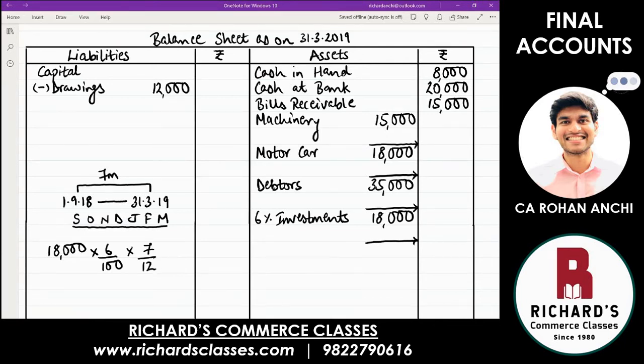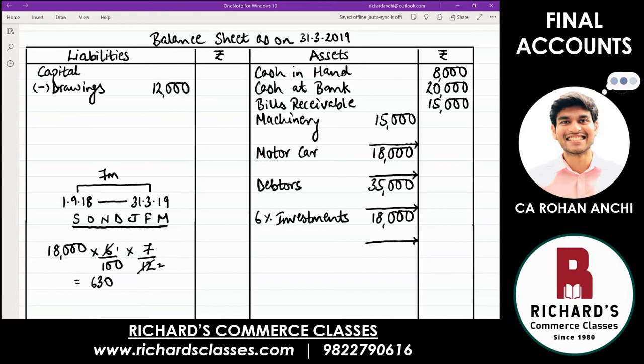In a year, there are 12 months. Out of that, for 7 months only you are receiving, 7 upon 12. Now simplify and find out what this interest is. This calculation I'm showing you here for convenience. You don't show it over here. Do it somewhere in the rough. Yes, anybody with the answer? 630. Check everyone. Do your own calculation and see, are you getting 630? Yes, sir, it's correct. Good.